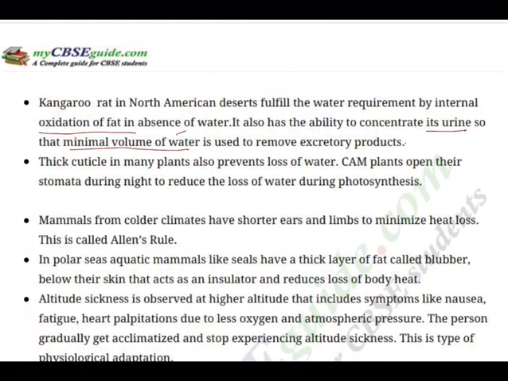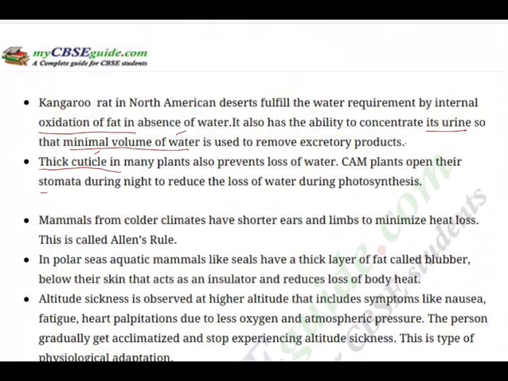Thick cuticle in many plants also prevents loss of water. You must have seen many desert plants having a thick cuticle, like a cactus. You must have seen it every day in and around you. The CAM plants open their stomata during night to reduce the loss of water during photosynthesis. Look at this.